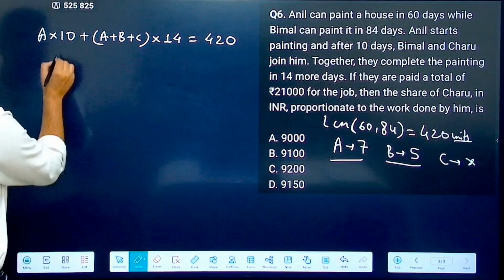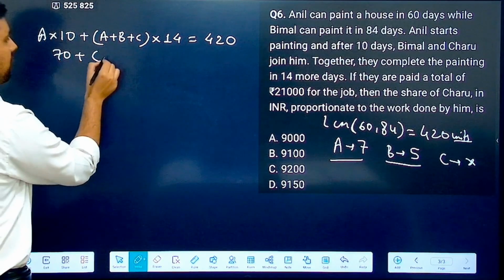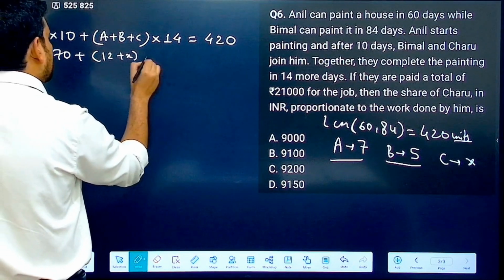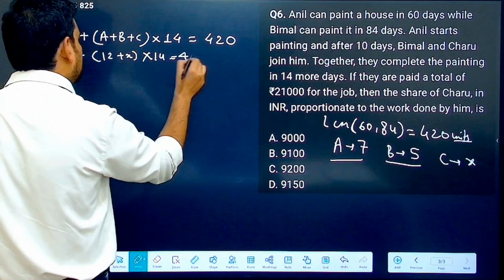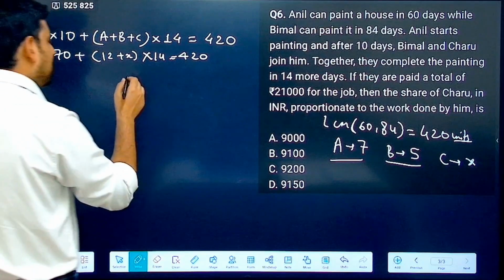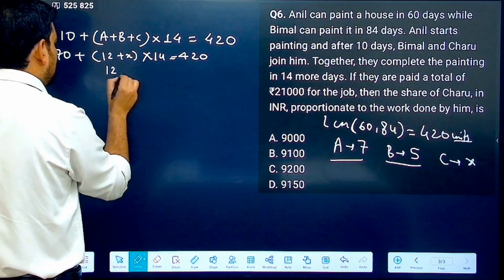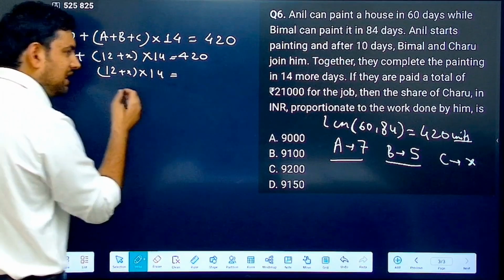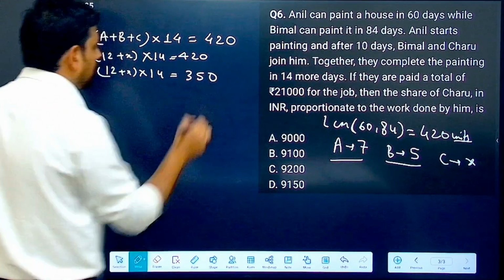A is 7. So this becomes 70 plus 7 plus 5, which is 12. So this becomes (12 plus x) into 14 is equal to 420. Just subtract it. So what will you get? (12 plus x) into 14 is equal to 420 minus 70, 350.